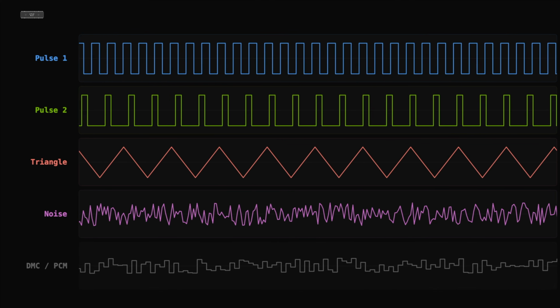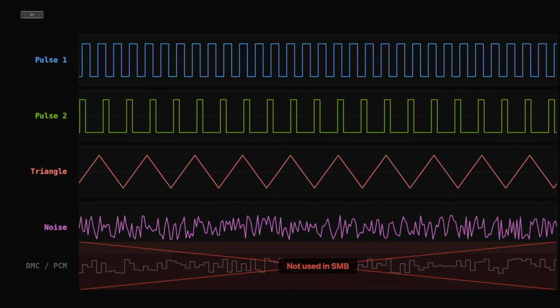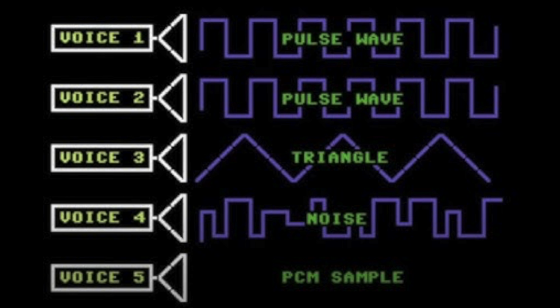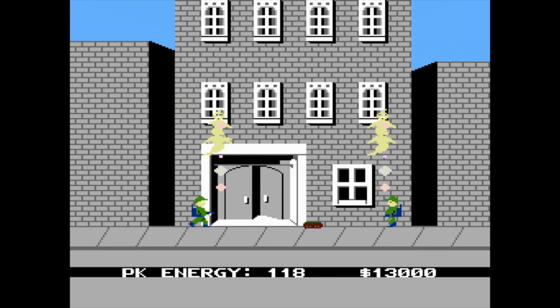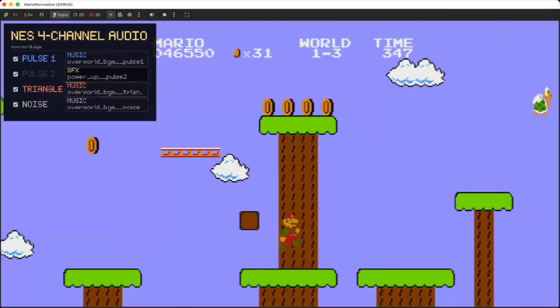Now, if you see the discrepancy between 5 or 4 channels, the NES has 5. The game only uses 4 channels because the last channel is PCM, which allows a wave file as a sample. This was not used much because the storage on the NES is very limited. Ghostbusters has an infamous example, and it's been compressed to death. Since it's not used in Super Mario Bros. at all, I omit it.